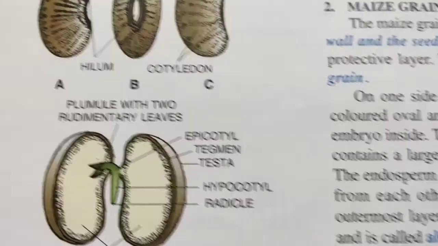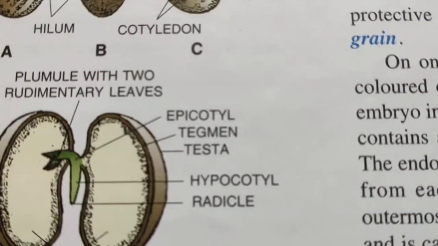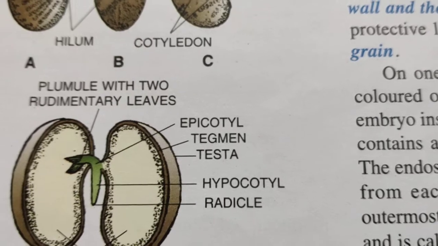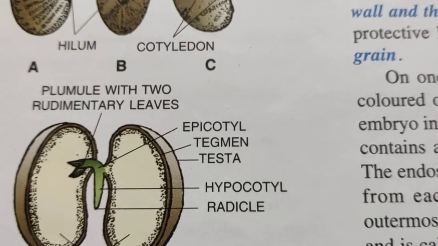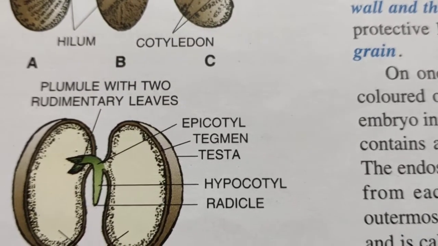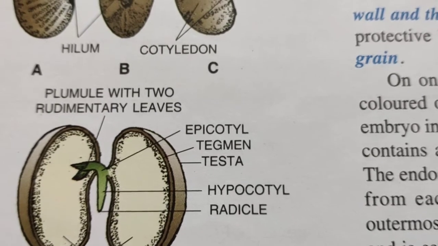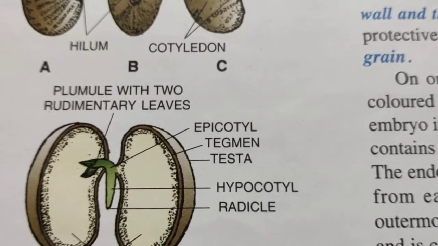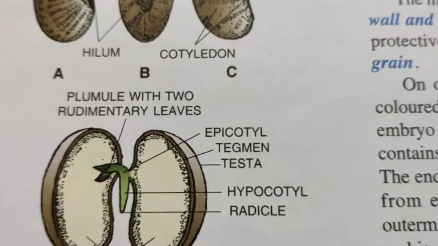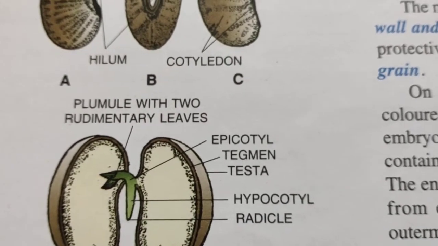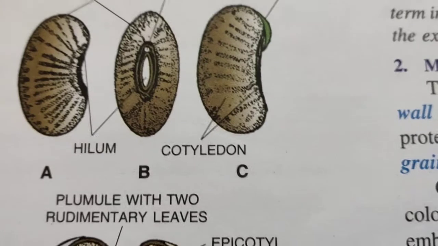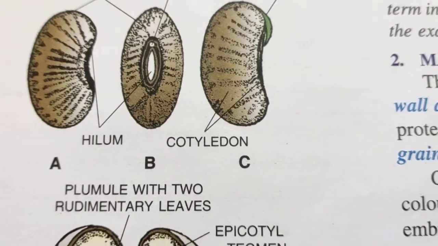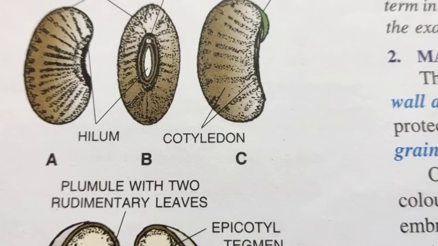Okay. Another one is tegmen. See in this diagram, this is the tegmen. Tegmen is the inner thin layer lying next to the testa. As you can see, it's a double layered structure, and this is also protective in nature. Hilum. Hilum is a distinct whitish oval scar on the concave side of the seed.